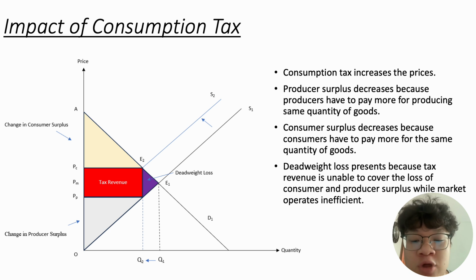However, it should be noted that the tax revenue is unable to cover the loss of producer and consumer surplus, because the price paid by consumers is higher than the market price, but the price received by producers is lower than the market price. As an impact, the market will operate inefficiently because the total surplus and social benefits have been reduced. That loss is the triangle with purple color.